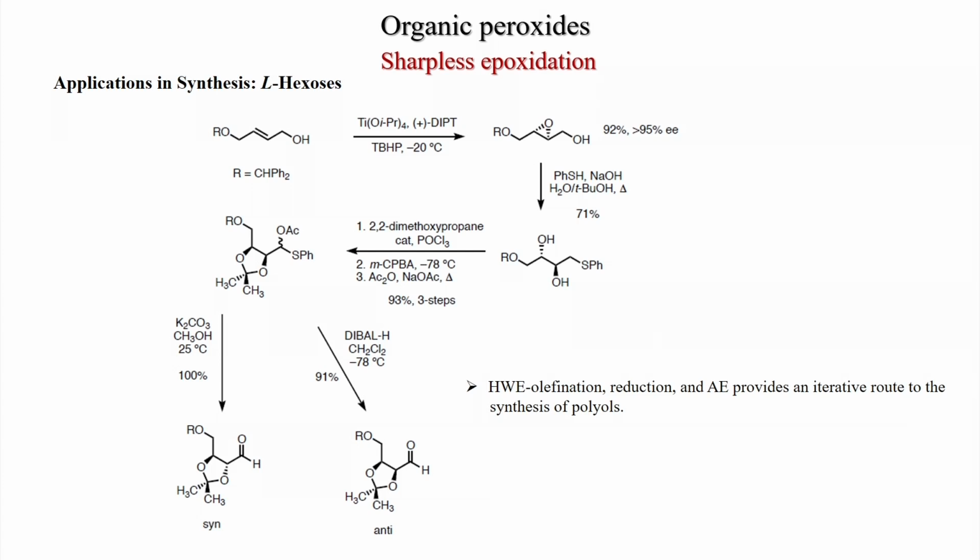So, this allylic alcohol can be easily obtained from an aldehyde. First, you have to do Horner-Wittig olefination, you get CH=CH-CO2Et, and that reduction will give you the allylic alcohol, and Sharpless asymmetric epoxidation will give this epoxy alcohol.